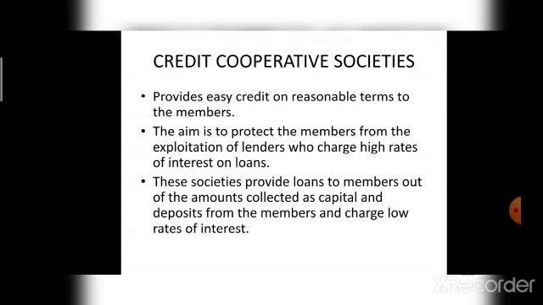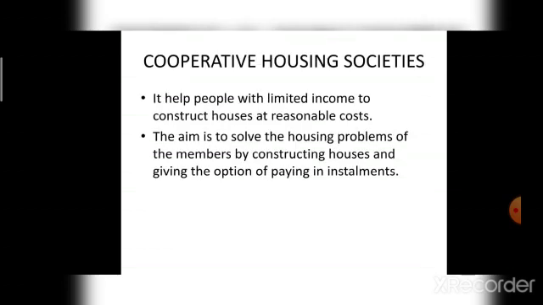And final type of cooperative society is cooperative housing society. What is cooperative housing society? Cooperative housing societies are established to help people with a limited income to construct houses at reasonable cost. The members of these societies consist of people who are procuring residential accommodation at lower cost.